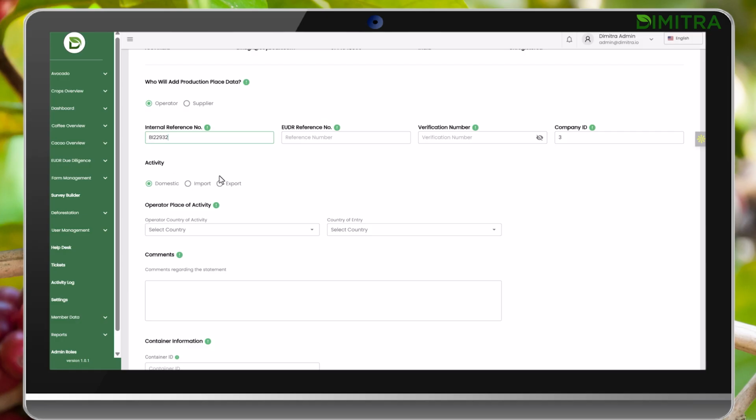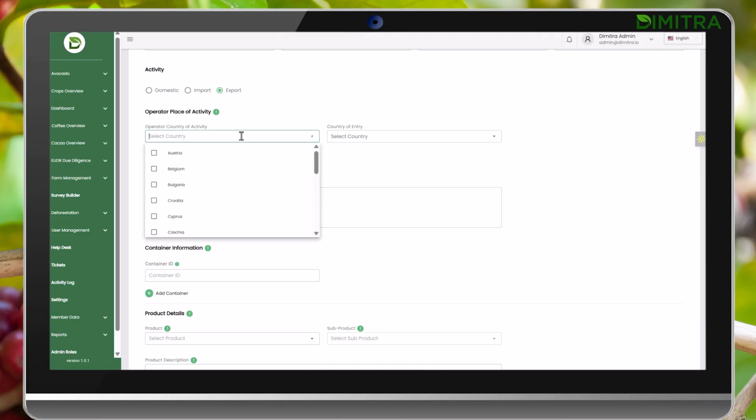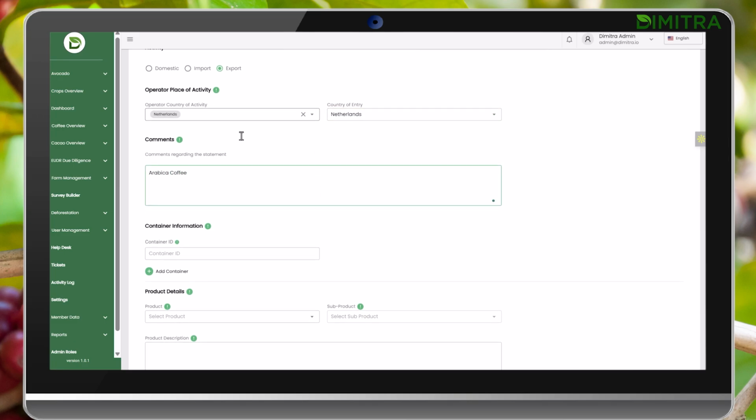Next, you select the type of activity. Is it a domestic shipment, import, or an export? Next, you select the operator's place of activity. This is where the operator's HQ is. Then you select the country of entry, which is the country that the shipment will first enter from.